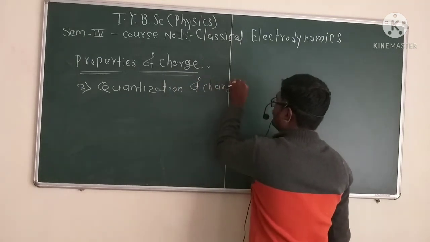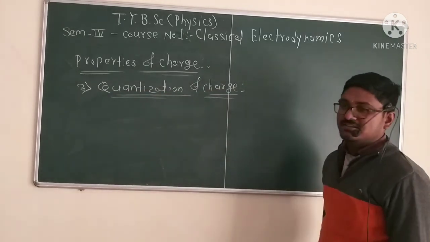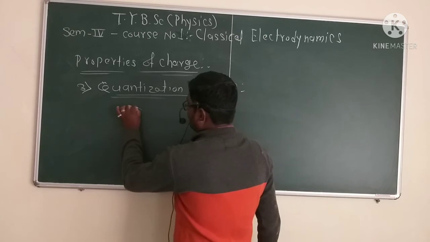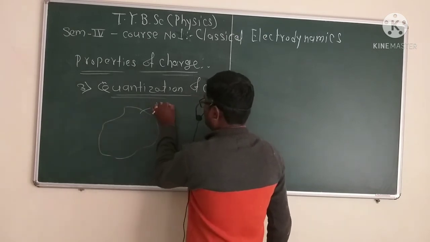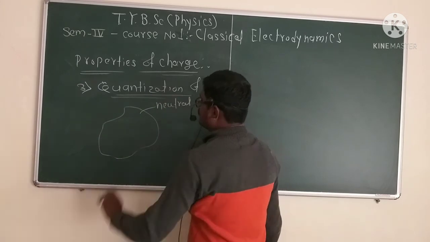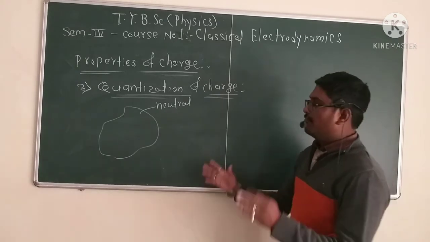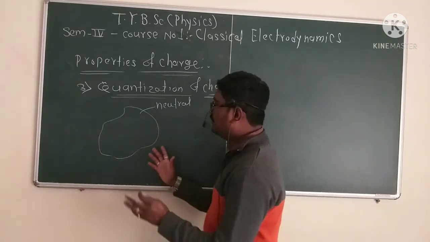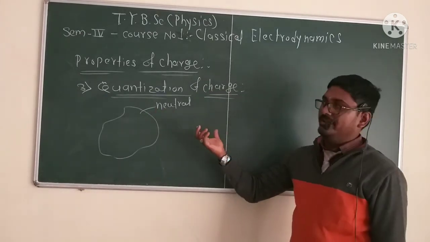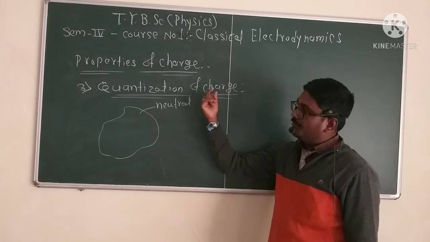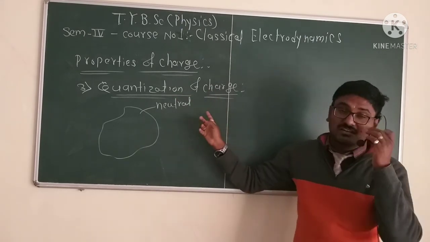The third one is the quantization of charge. What is meant by quantization of charge? Suppose we consider one neutral body. What is meant by neutral? The number of electrons is equal to the number of protons. We will discuss the property of quantization of charge, and in it we will consider one neutral body.